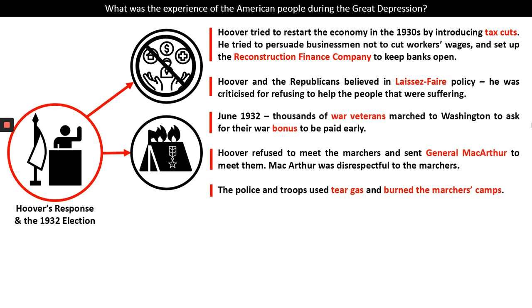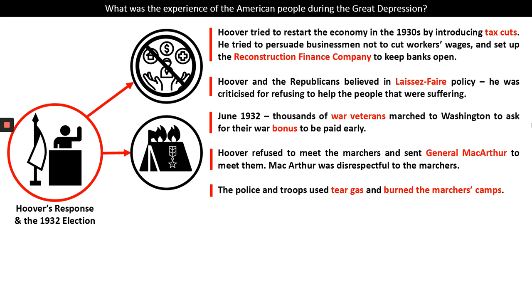Now, to make matters worse, in June 1932, thousands of war veterans, soldiers that had fought for America in World War I, marched to Washington to ask for their war bonus or their pension to be paid early. This group is called the Bonus Marchers.